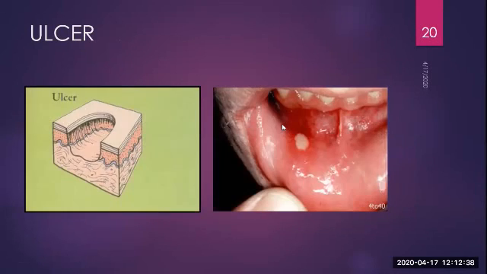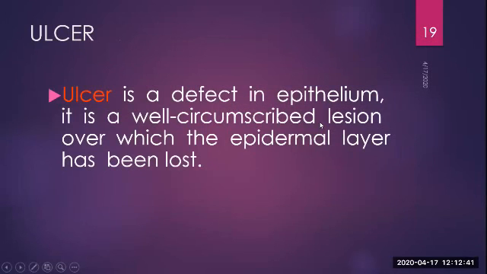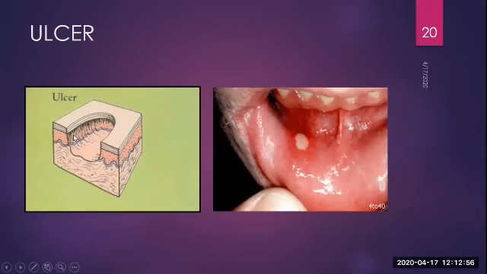Coming to the next definition, ulcer. Ulcer is a defect in epithelium. It is well circumscribed. So you can make out the margin of the lesion, overlying which the epidermal layer is lost. The difference between erosion and ulcer is that the epidermis-dermis junction is lost. Okay, so you can see apart from epidermis, the junction of epidermis and dermis is affected. The most common example for this is aphthous ulcer or herpetic ulcer or a traumatic ulcer in which this junction is lost.